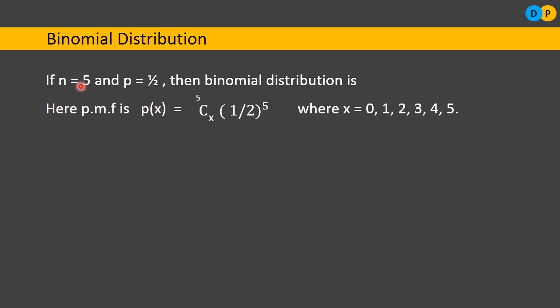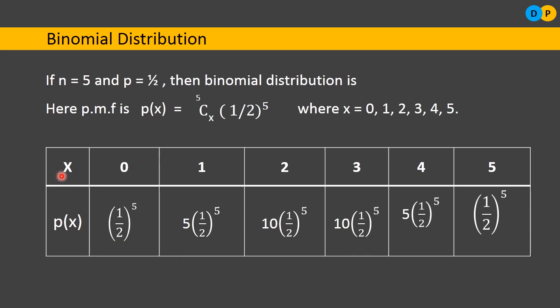So here what are the x values? X can consider values from 0 to 5: 0, 1, 2, 3, 4, 5. Next, what will be the distribution? The respective probabilities will be, for 0, 1 by 2 to the power 5. For 1, it will be 5 into 1 by 2 to the power 5. For 2, it is 10 into 1 by 2 to the power 5. And for 3, it is 10 into 1 by 2 to the power 5. Similarly for 4 as well as 5.